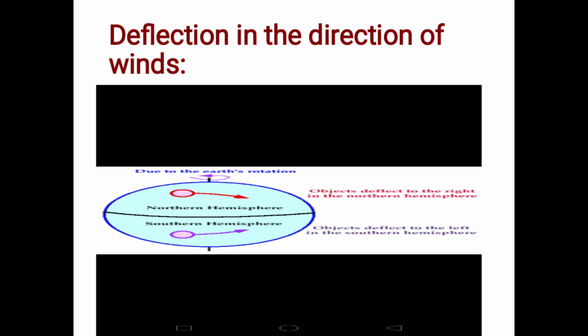Because the earth rotates on its axis, circulating air is deflected towards the right in the northern hemisphere and toward the left in the southern hemisphere. This deflection is caused by the Coriolis effect. As the earth rotates, the moon's gravity causes the ocean to seem to rise and fall.